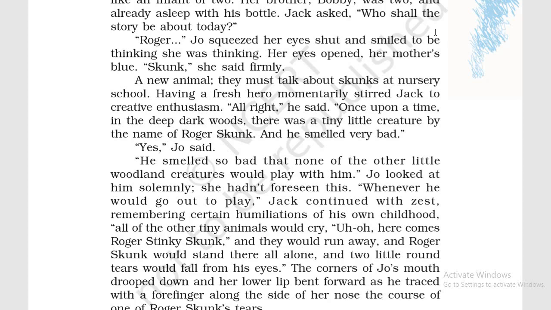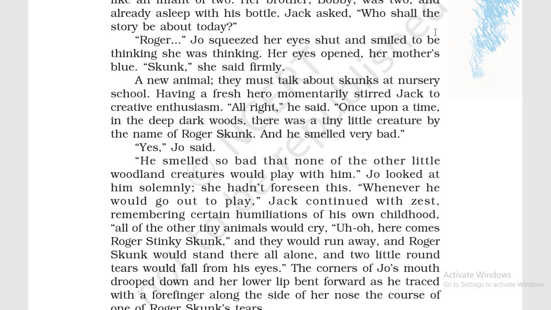Having a fresh hero momentarily stirred Jack to creative enthusiasm. For a short period of time he has a new character for his story, and that is why he is quite creative and is trying to be as creative as he can in telling the story to his daughter. All right, he said. Today we are going to listen to a story about Roger Skunk.